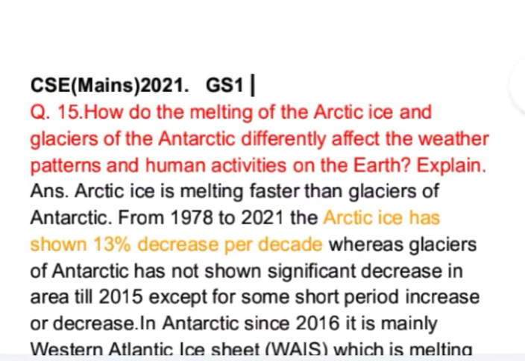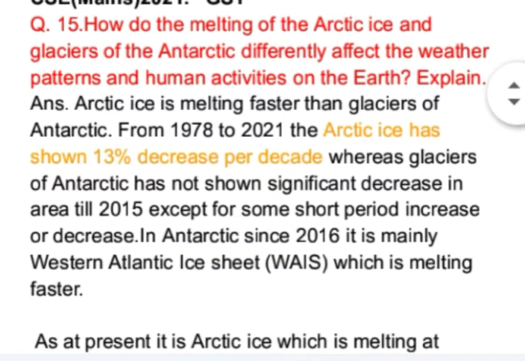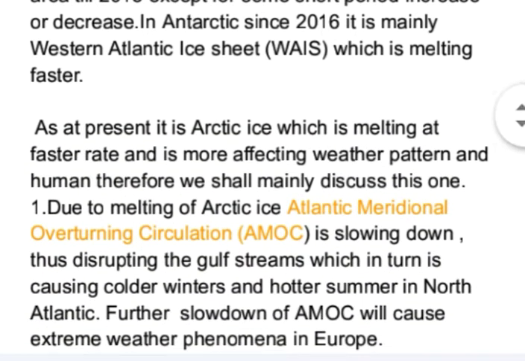Let's start the answer. Arctic ice is melting faster than glaciers of Antarctic. From 1978 to 2021, Arctic ice has shown 13% decrease per decade, whereas glaciers of Antarctic have not shown significant decrease in area till 2015, except for some short periods of increase or decrease. In Antarctic, since 2016, it is mainly the Western Antarctic ice sheet which is melting faster. At present, it is Arctic ice which is melting at a faster rate and is more affecting the weather pattern and human activities. Therefore, we shall mainly focus on this one.